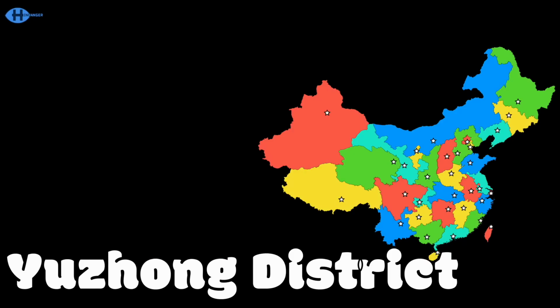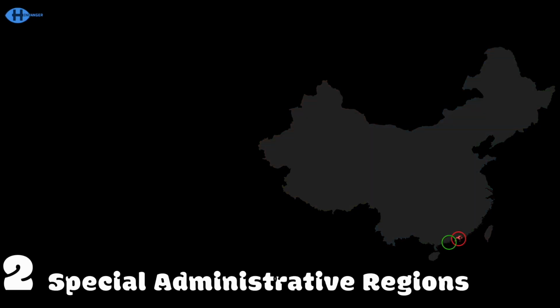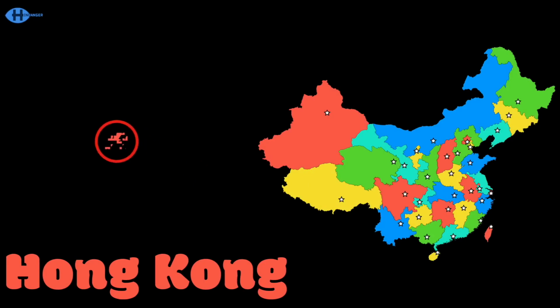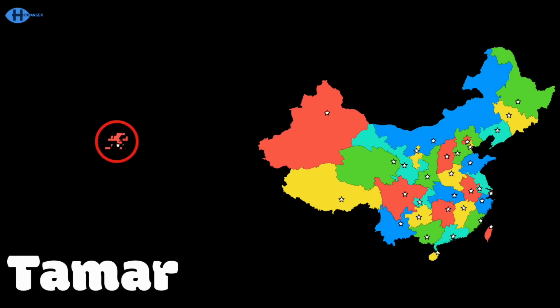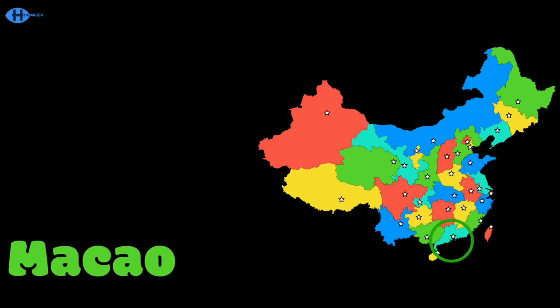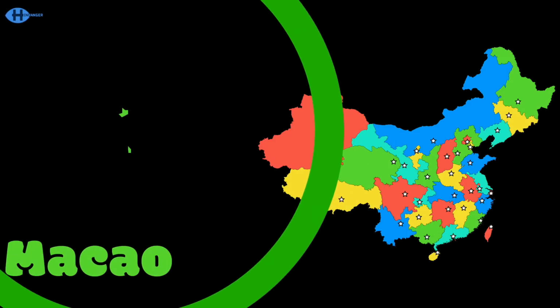We're the 2 special administrative regions inside China. Let's go ahead and show us right now to ya. Hong Kong is down over here, it's not that far. My capital has a name, it's called Tamar. I'm next to Hong Kong, my name is Macau. I used to be a Portuguese colony, oh wow.